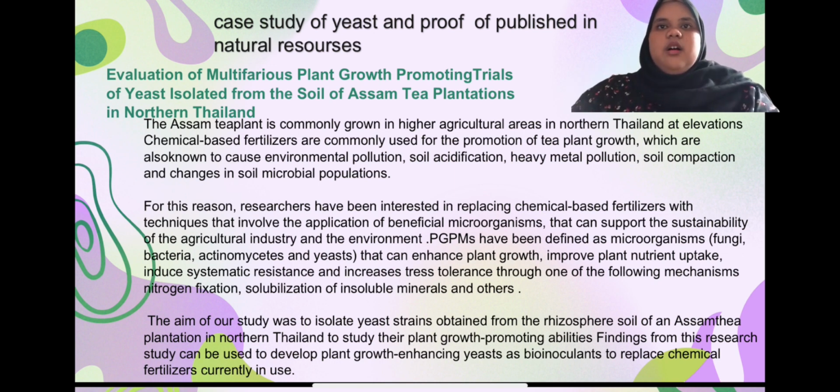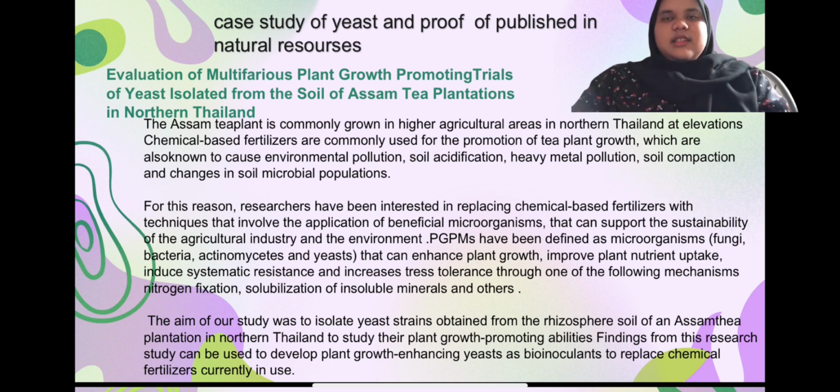The aim of our study was to isolate yeast strains obtained from reservoir soil of an Assam tea plantation in North Thailand to study their plant growth promotion. For this reason, researchers have been interested in replacing chemical-based fertilizers with techniques that improve the application of beneficial microorganisms. They can support the sustainability of the agriculture industry and the environment.